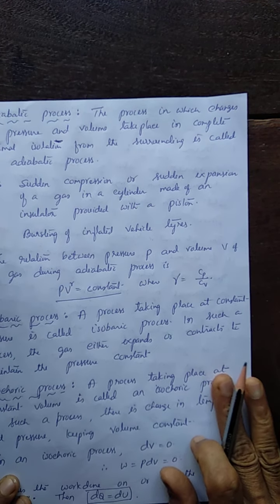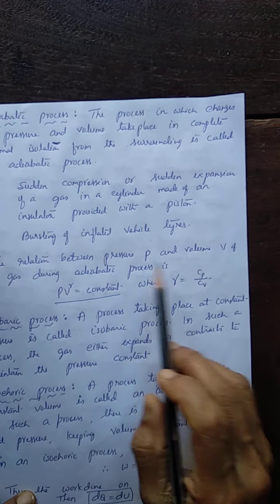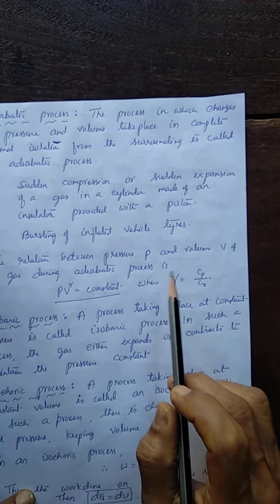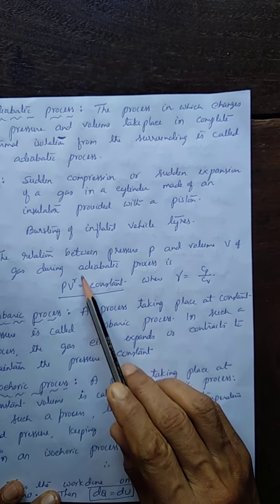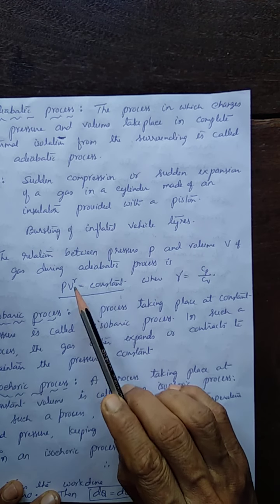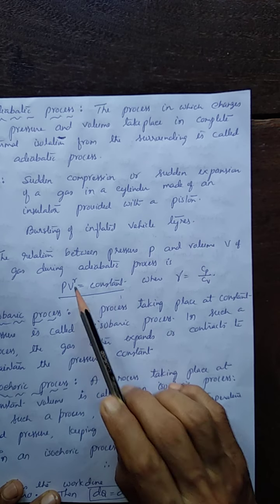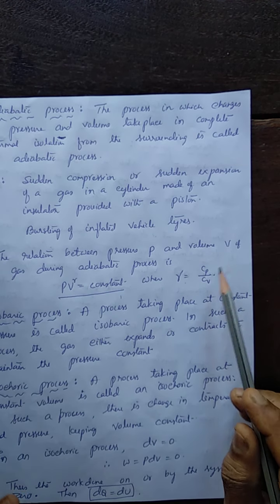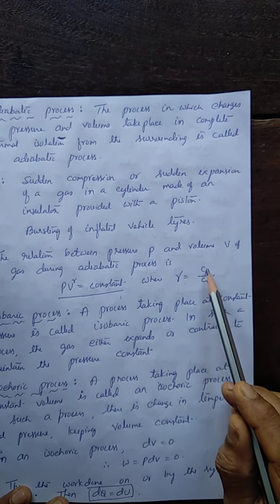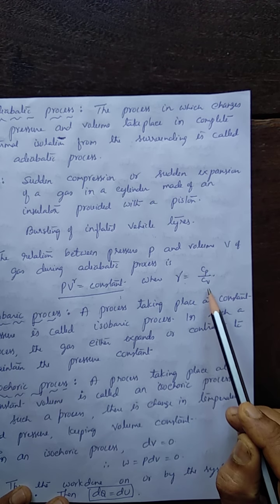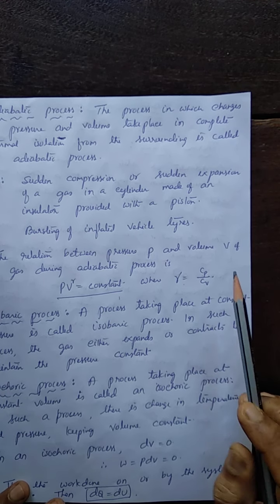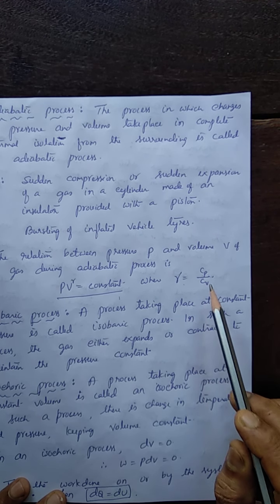And the equation connecting pressure and volume in case of an adiabatic process is PV^γ is a constant. Gamma is a constant for a given gas, and it is nothing but the ratio of the two specific heats: specific heat at constant pressure, specific heat at constant volume. And you must be knowing very well about the specific heat. What is specific heat?